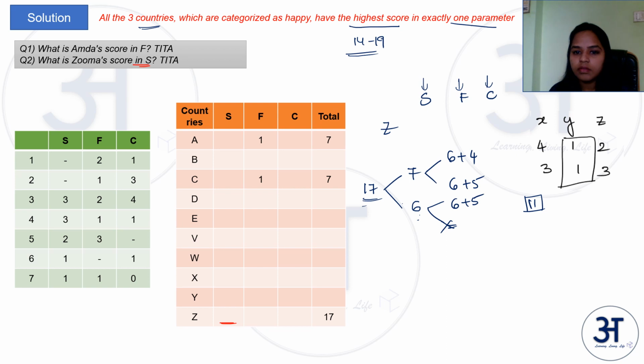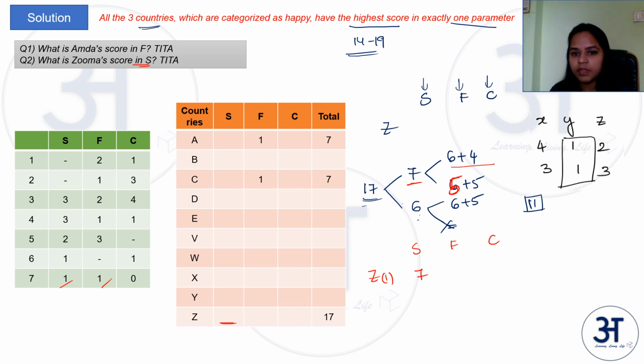So let us now take Z, S, F and C. For the possibility 1, 7 plus 6 plus 4, either 7 can be of S or it can be of F, right? Because only one parameter will be highest.